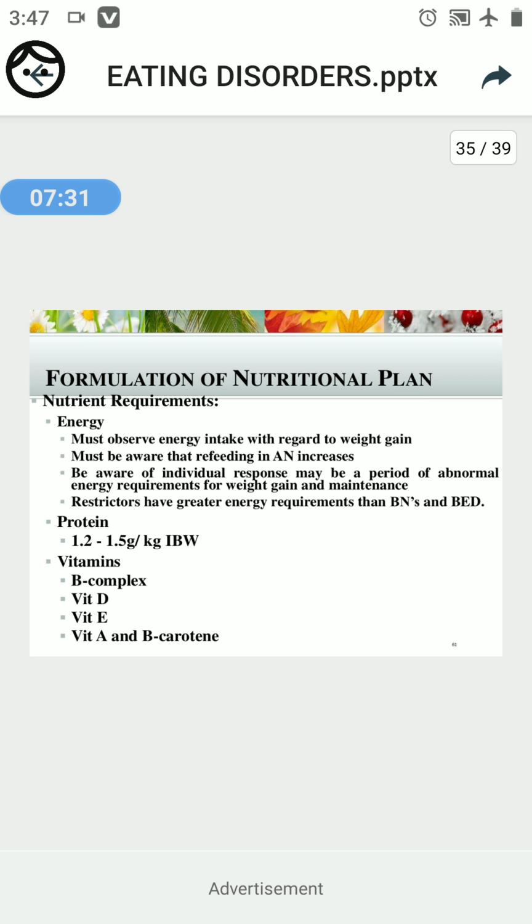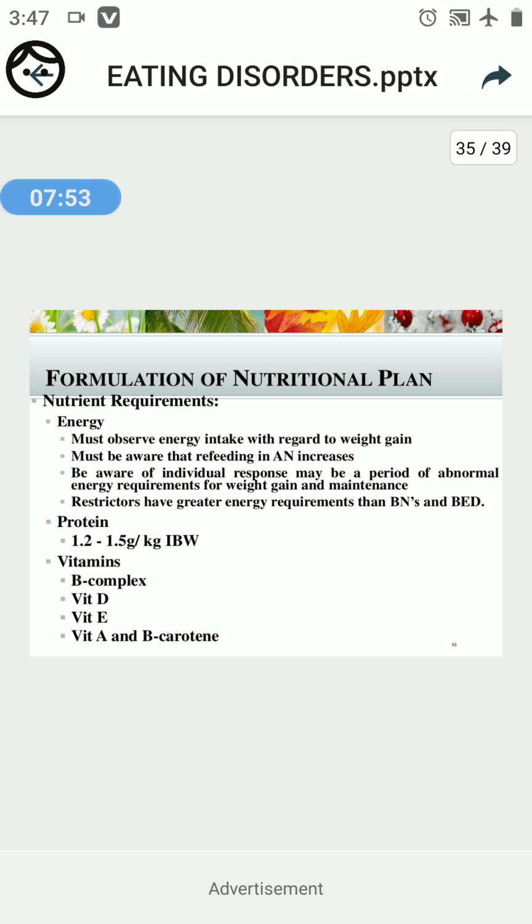Must be aware that refeeding in anorexia nervosa increases. Be aware of individual responses. May be a period of abnormal energy requirement for weight gain and maintenance. And restrictors have greater energy requirement than bulimia nervosa and binge eating disorder.